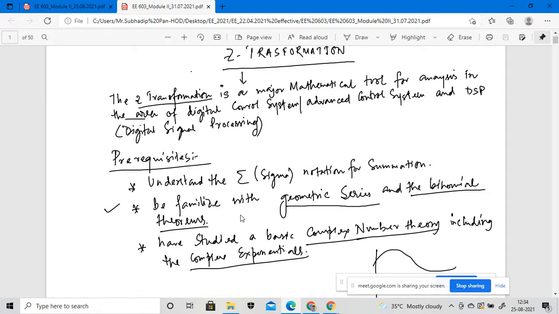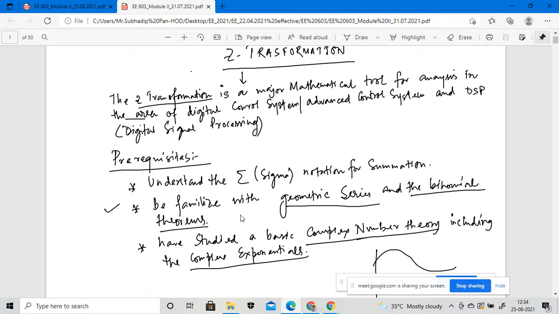The control system is divided into two different segments. One is control system 1, which is called linear control, and control system 2, which is also known as non-linear control, and can also be called digital control or the advanced control system. Whenever we discuss digital control systems, the Z transformation takes an important role.